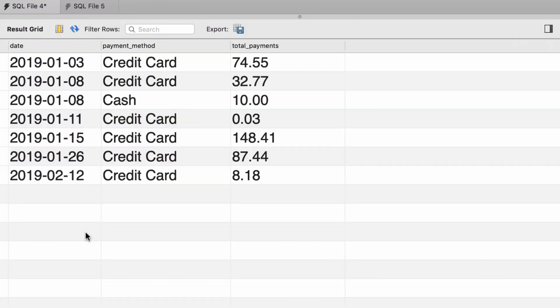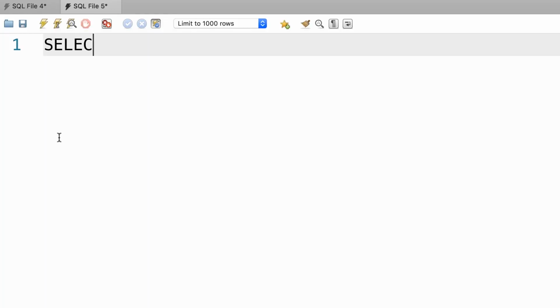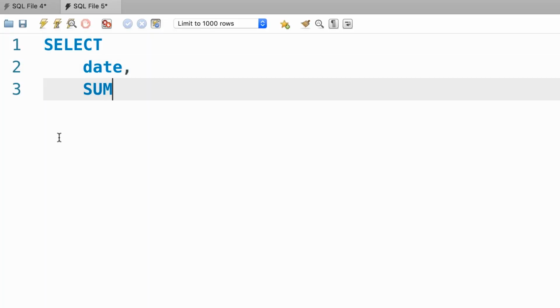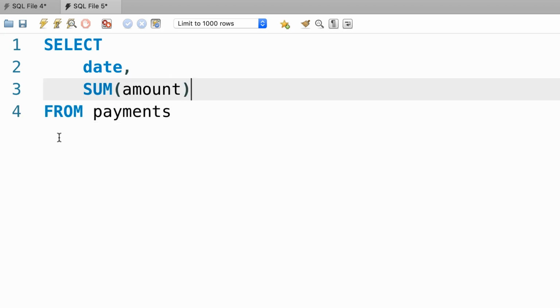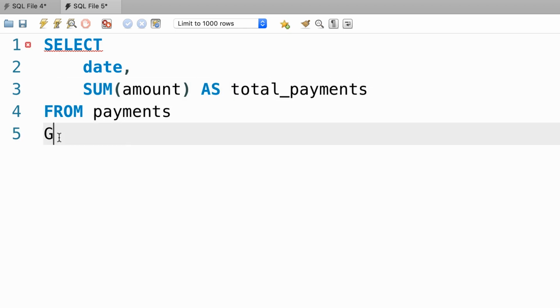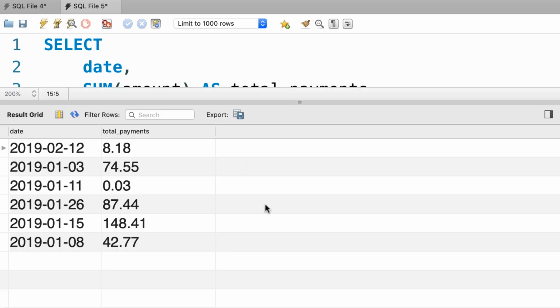All right, here's the solution. Whenever I want to solve a complex problem, I start by dividing that problem into smaller and easier to solve problems. In this example, instead of grouping by multiple columns, let's start by grouping by date only. So we want to see the total payments for each date. That is easier. So let's select the date column as well as the sum of amount from the payments table. Now, let's give this an alias like total payments, and finally group our data by the date column. Let's execute the query. This is what we get.